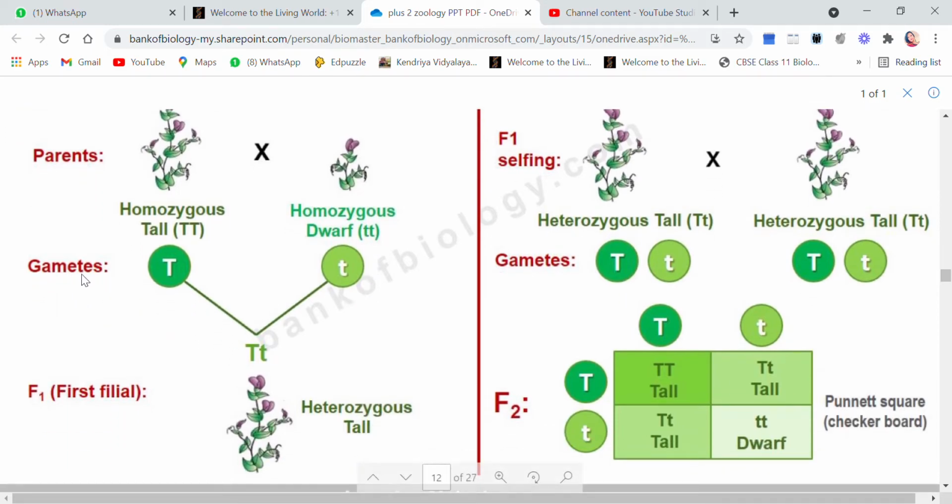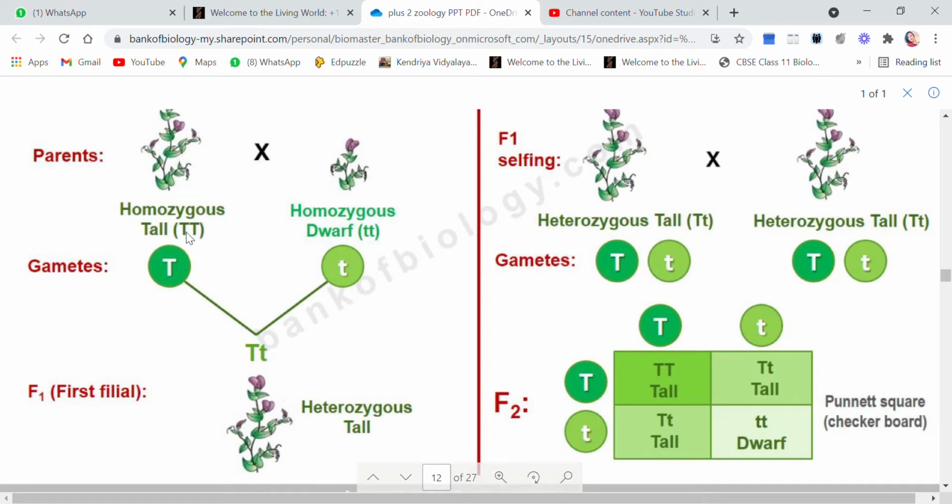Gametes will be formed. Now, when the gametes are formed, segregation will occur. We all know that the parents are always diploid, but gametes are haploid. Gametes are haploid because reduction division, or meiosis, will occur.